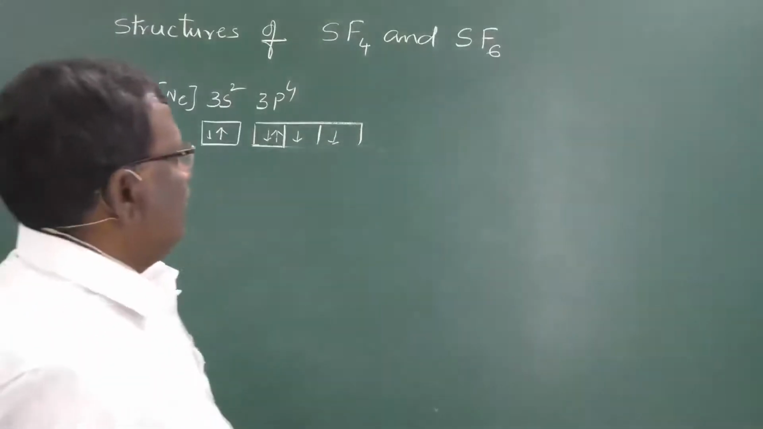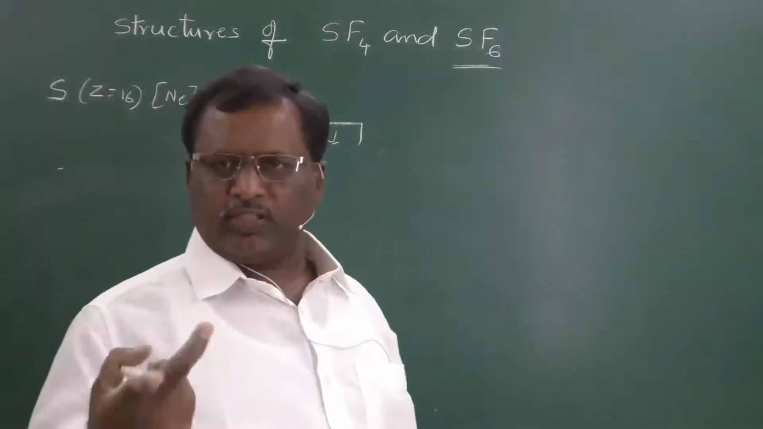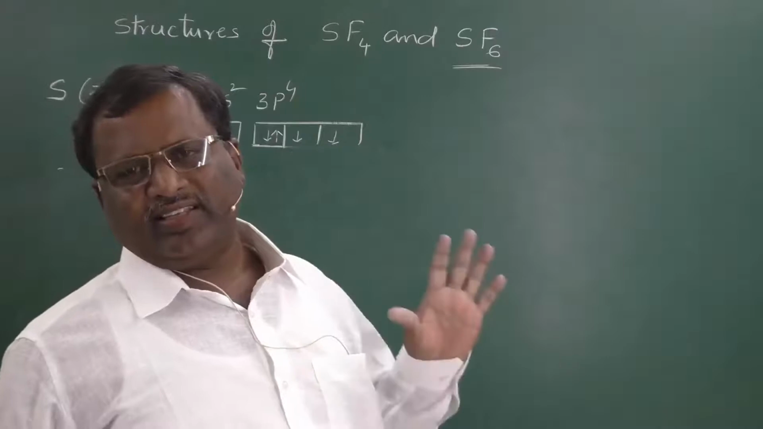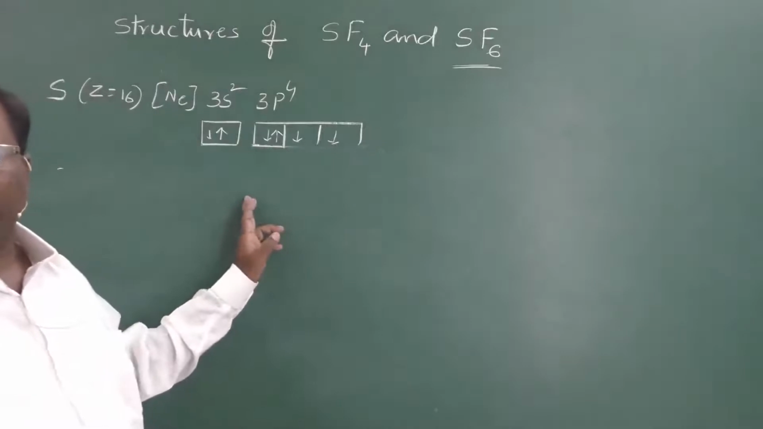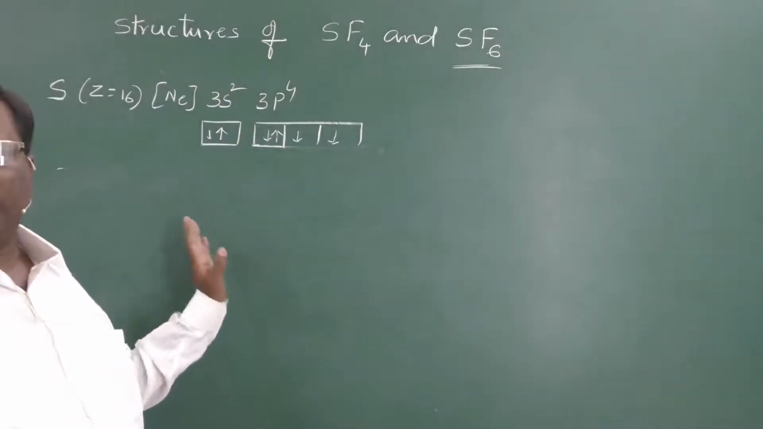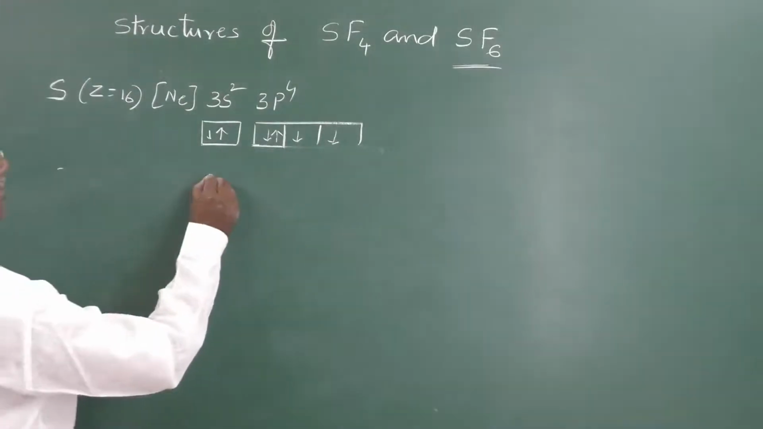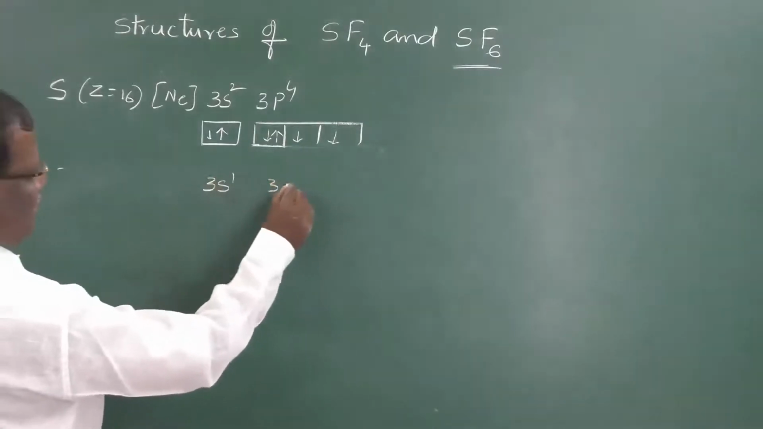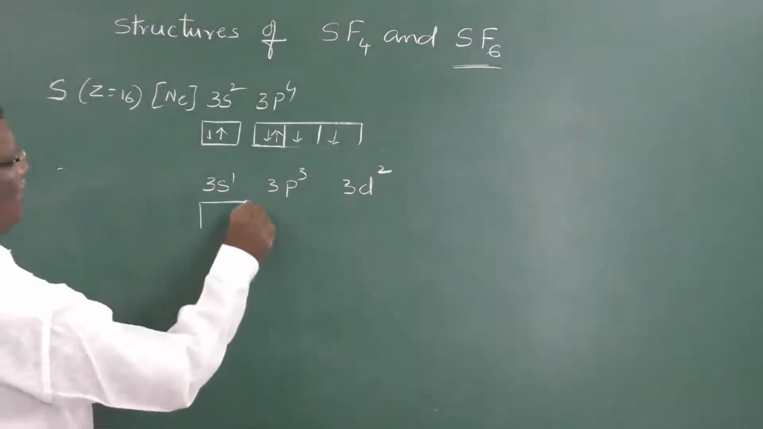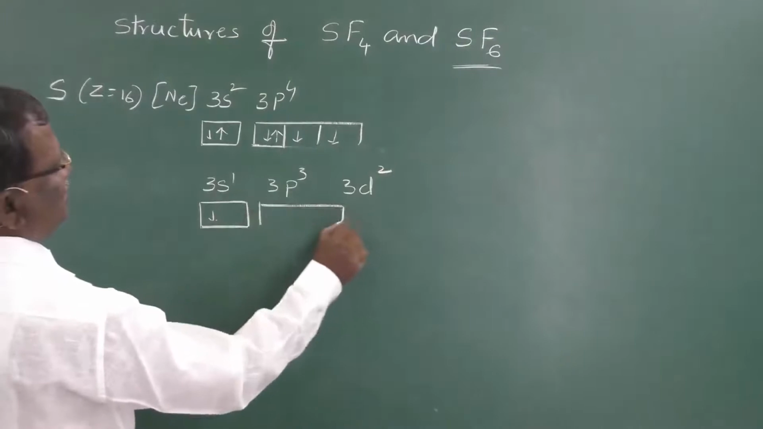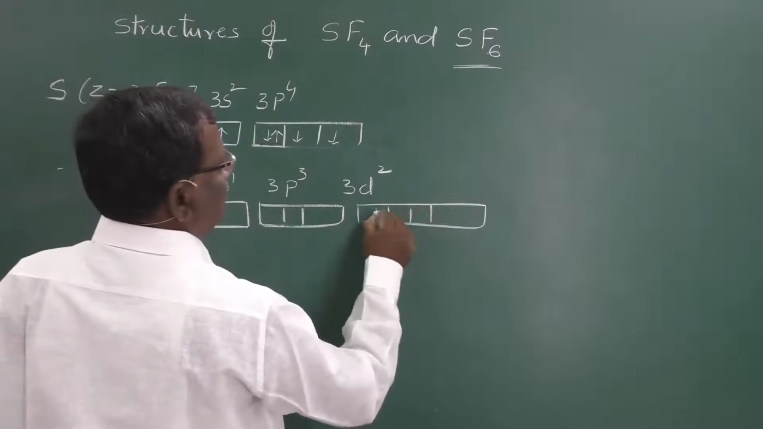Now, next come to SF6. SF6 means fluorine can form only one bond, so 6 bonds are there. So, in sulfur we require 6 unpaired electrons. Here in the ground state we have only 2 unpaired electrons. In the previous case, we observed that in the first excited state, 4 unpaired electrons are there, but in the second excited state, the electronic configuration of sulfur is 3s1 3p3 3d2. So here 1 electron in 3s orbital, 3 electrons in 3p orbital, and 2 electrons in 3d orbital.